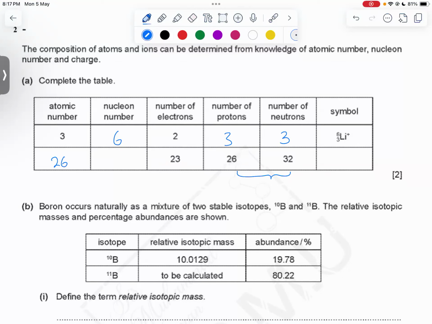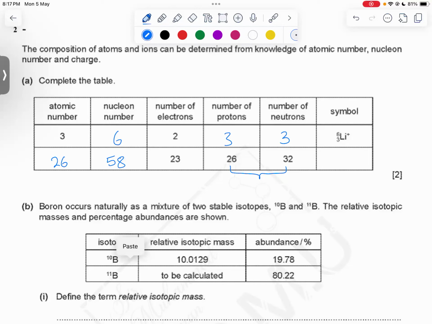So when you add 26 and 32, what do you get? Let me just get a calculator, 1 second. When you add 26 and 32, 20 and 30, that is 50, 6 and 2, that should be 58. All right. Let me just confirm it from my calculator now. 26 plus 32, that is 58. Yeah. So the nucleon number should be 58.